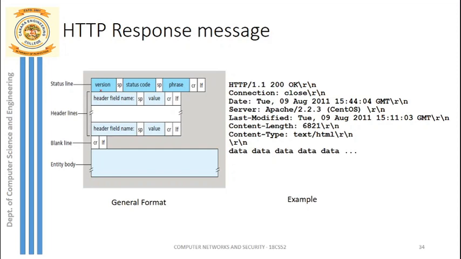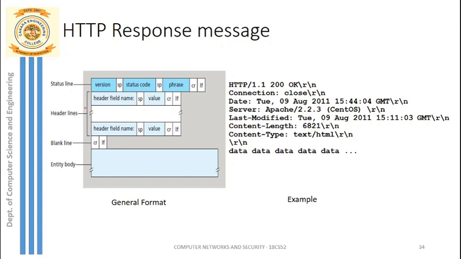In the first line, which is called the status line, the first field is called the version field. That is, what version of the HTTP protocol we are using. Then a separator, that is a space. Next is the status code. This status code indicates whether the requested file is there or not, or everything is okay, or is there any error in the requested object. Those things will be explained with the status code. We will see the different status codes for this HTTP protocol. After that, we have the phrase, which is associated with this status code.